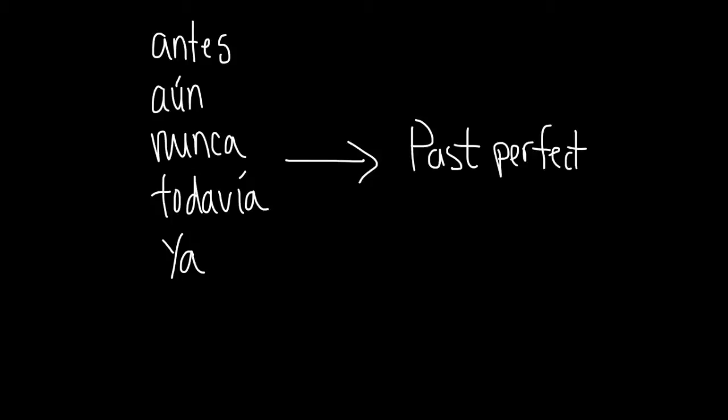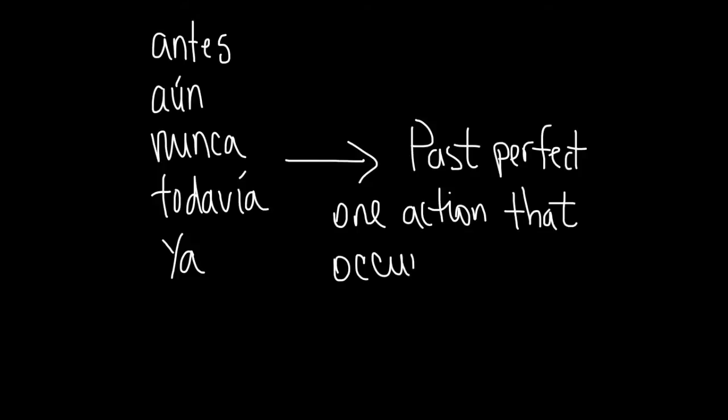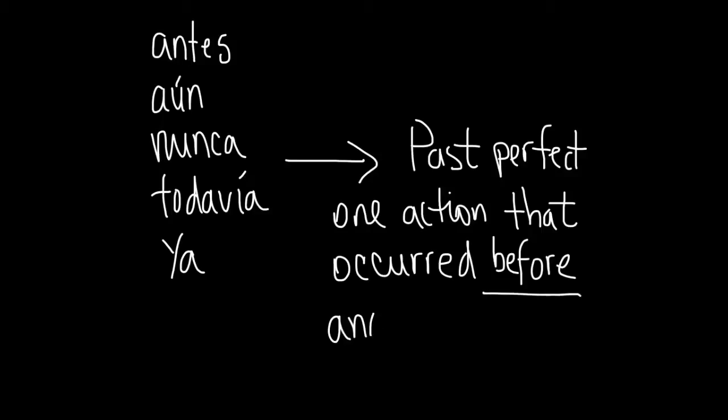So when we have adverbs such as antes, aún, which means still or yet, nunca, todavía, which means still as well, and ya, which means already, these adverbs trigger the use of the past perfect, which again means an action, a past action that occurs before another one. So let's take a look at the sentence.